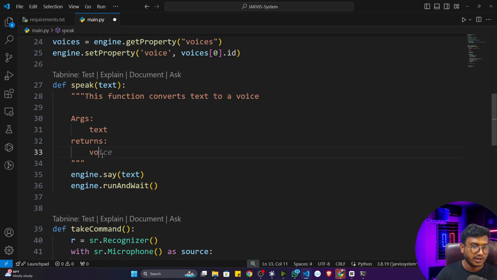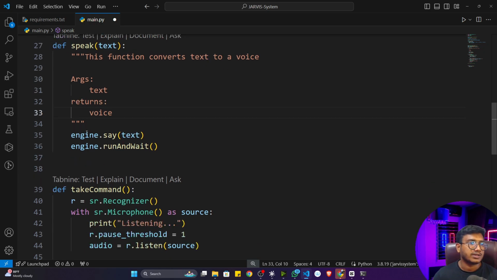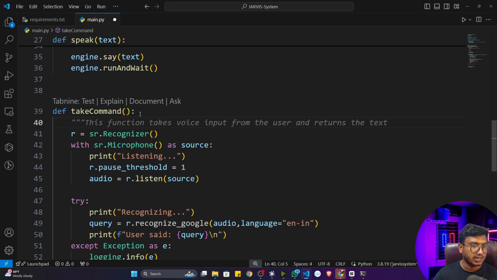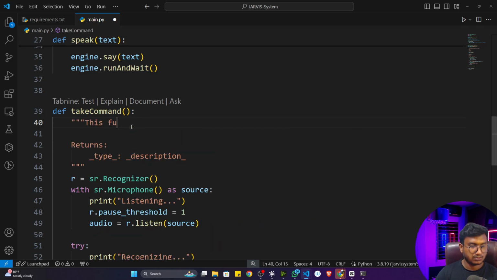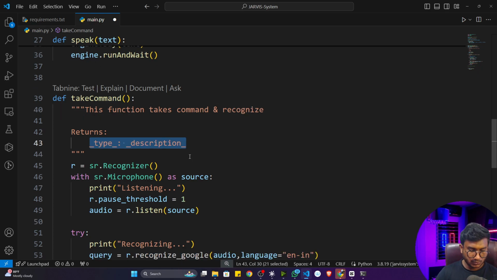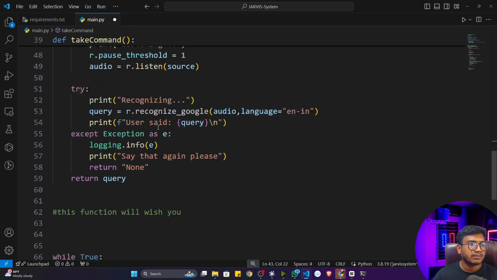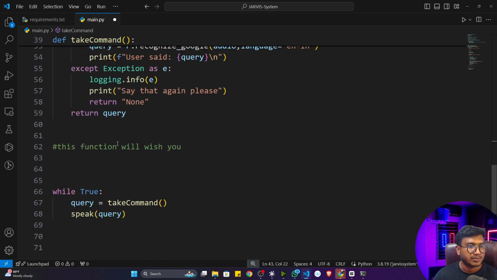Or I can just write voice. Similarly, I can also write a docstring here: this function takes a text command and recognizes and returns the text as query. You can also write some more information, but I'm just writing it in a short way. You can edit it later on. It's up to you.